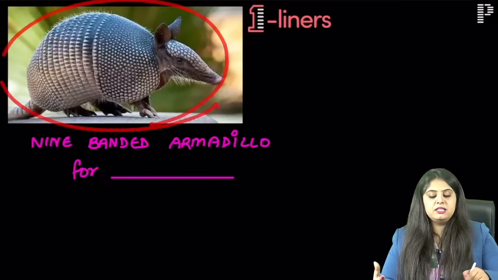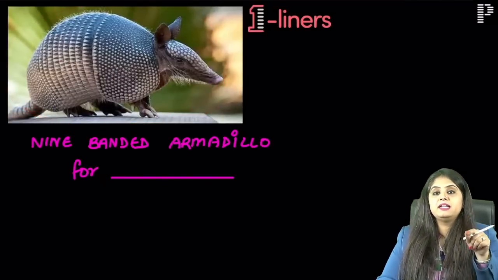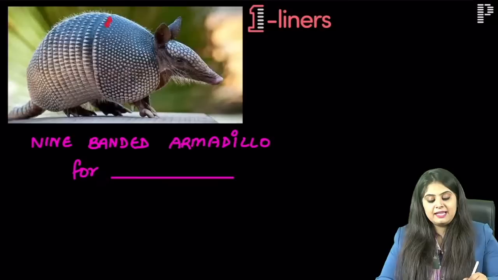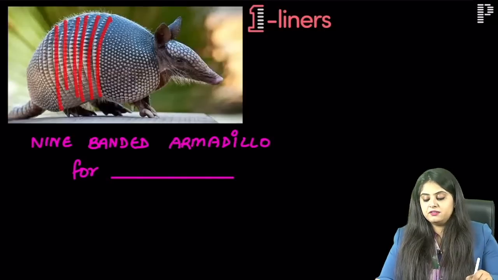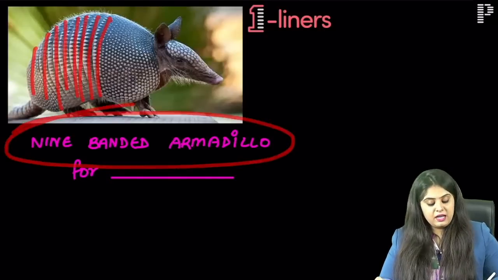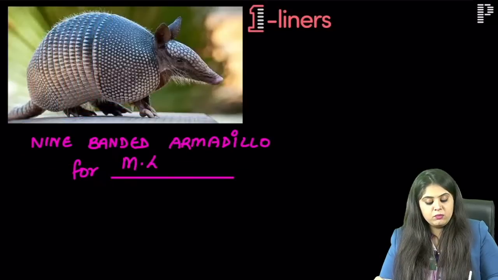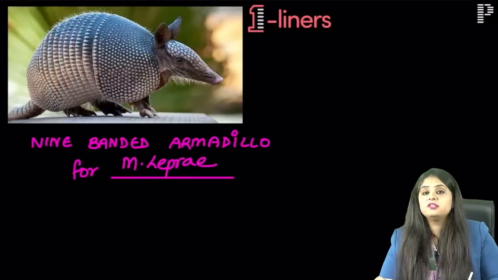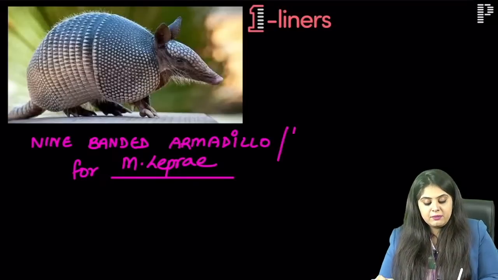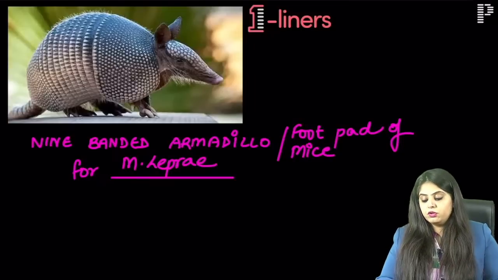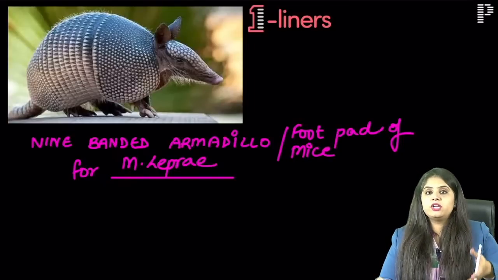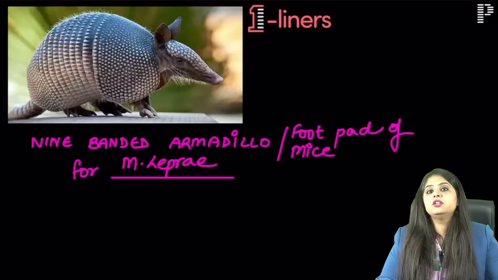अगर ऐसा animal दिया तो bacteriology में only one bacteria where I want to see an animal, and that animal has these 9 bands. That is why he is known as the 9-banded armadillo, and that is going to be for Mycobacterium leprae. Perfect. Leprosy is grown inside this. India में इतना commonly नहीं मिलता. Therefore, instead of 9-banded armadillo, we are going to use mice. So footpad of mice is what we use. We inject them and then they grow. The animals will grow the bacteria, not culture media.